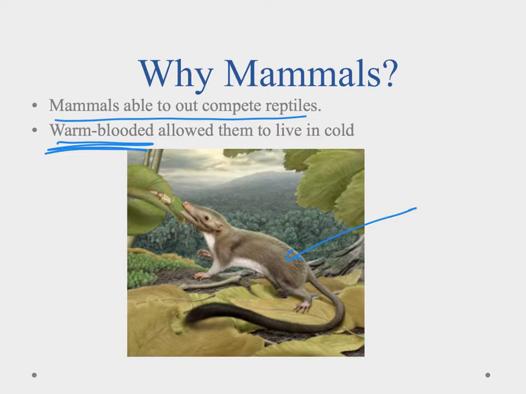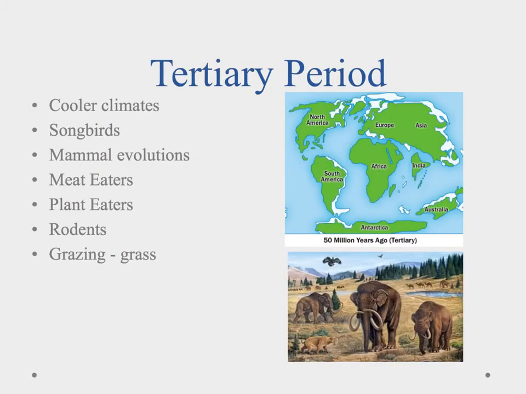With the extinction of the dinosaurs, it opened up a whole bunch of niches, and the mammals were able to outcompete and fulfill those niches. So that's why we see this explosion of the mammals. Okay, so let's take a look at the Tertiary Period.